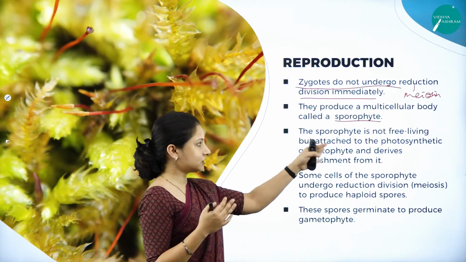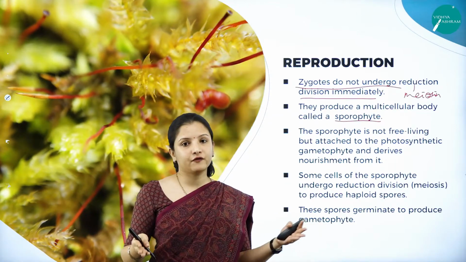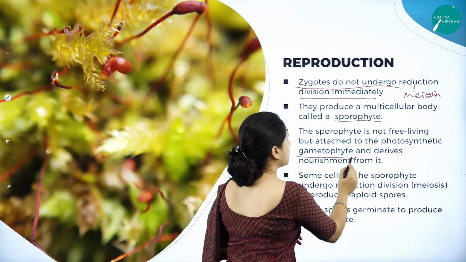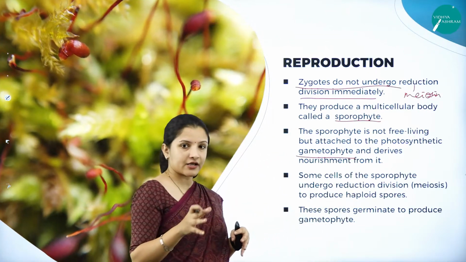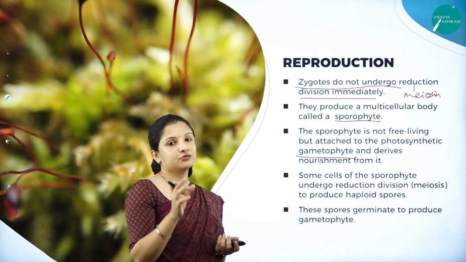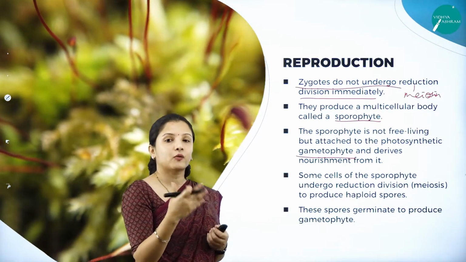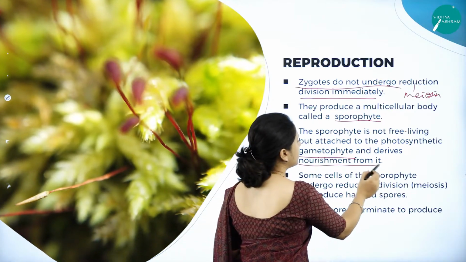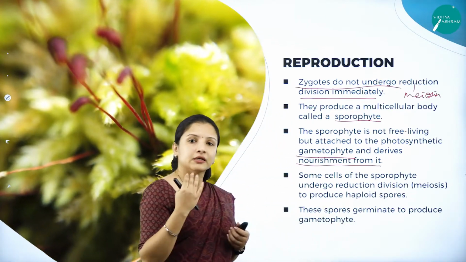Similarly here, these sporophytes are not free living photosynthetic. They always depend on the gametophyte, which photosynthesizes and provides the nourishment to the sporophyte.